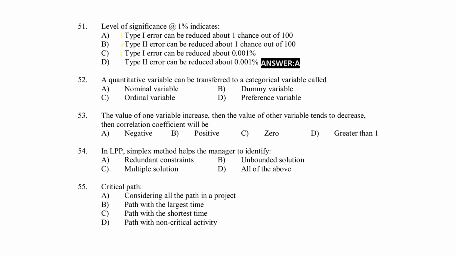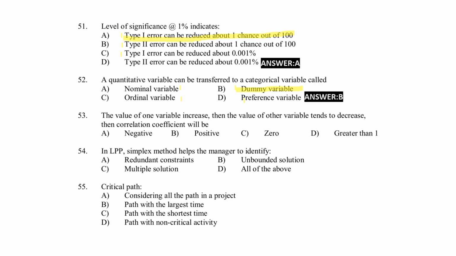Right answer, option A. Type 1 error can be reduced 1 chance out of 100. A quantitative variable can be transferred to a categorical variable called nominal value, dummy variable, ordinal variable, preference variable. Right answer for the question, option B, dummy variable.